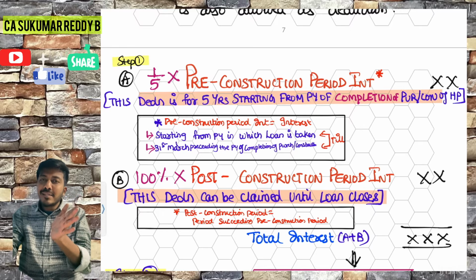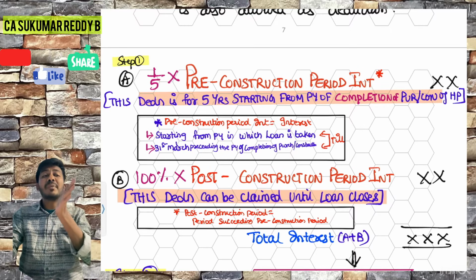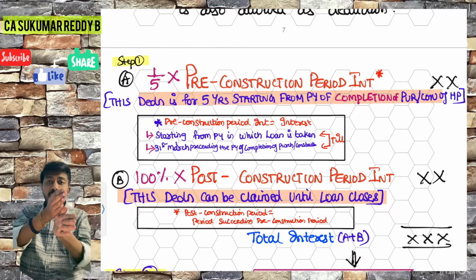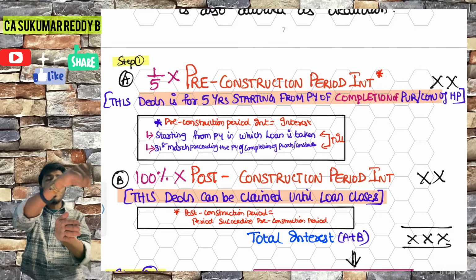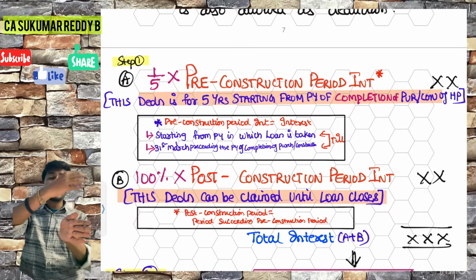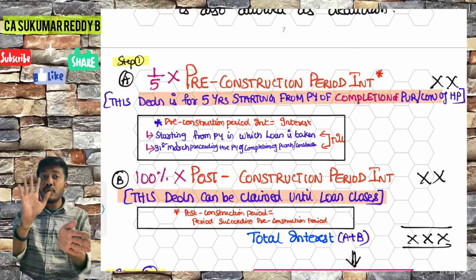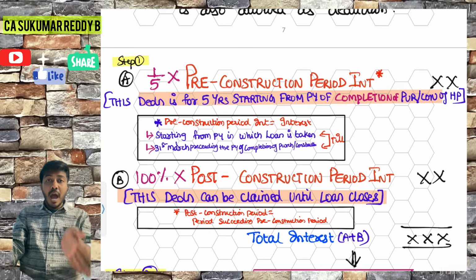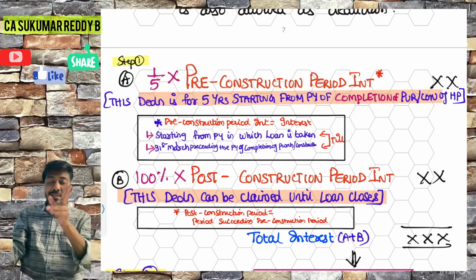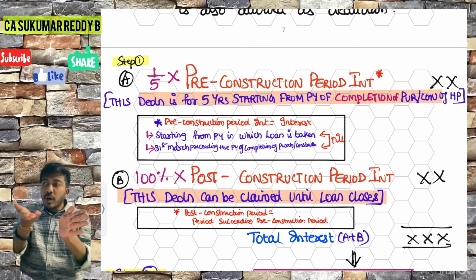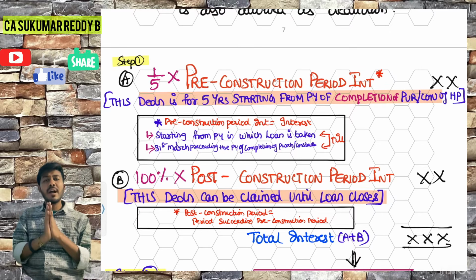Once the post-construction period starts, the previous year in which your completion finishes, starting from this year, whatever pre-construction period interest you have accrued, you can start allocating equally over 5 years starting from the post period. In the post period you will get two interests: pre-construction period interest 1/5 plus whatever you pay during the post period, which will be allowed 100%.